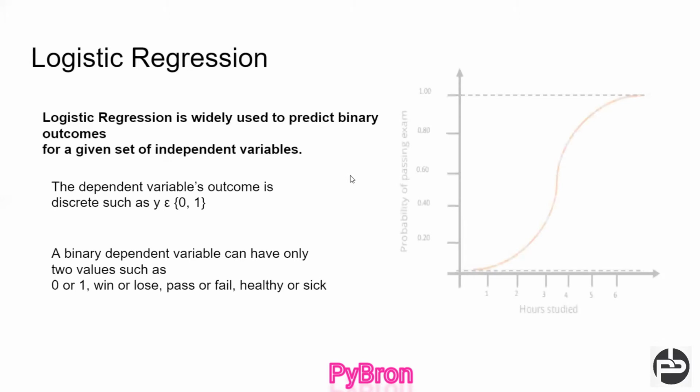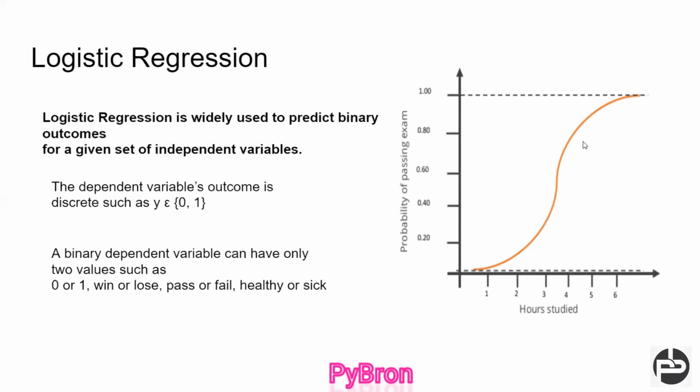Basically, the logistic regression curve looks like this. It's nothing else, it's a sigmoid curve. I guess everyone has used the sigmoid function in engineering, in your M2 or Mathematics 2 part. I'm not sure in which year you learned it, but everyone has learned the sigmoid function. How it is going to work and what the equation looks like, that also we will see.